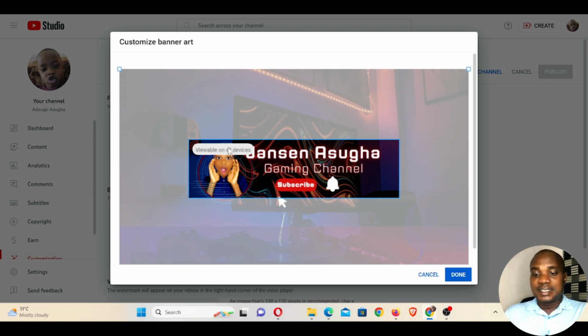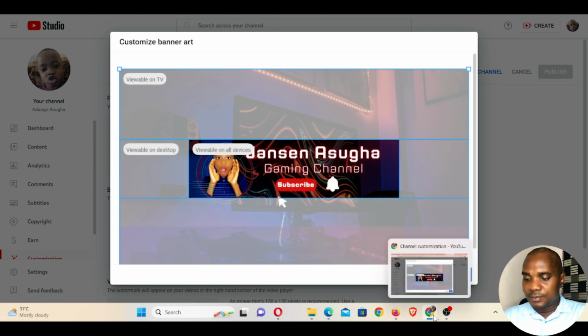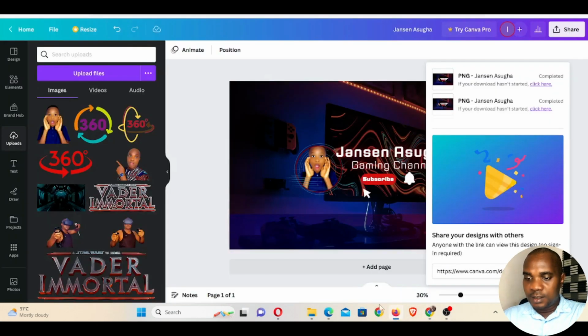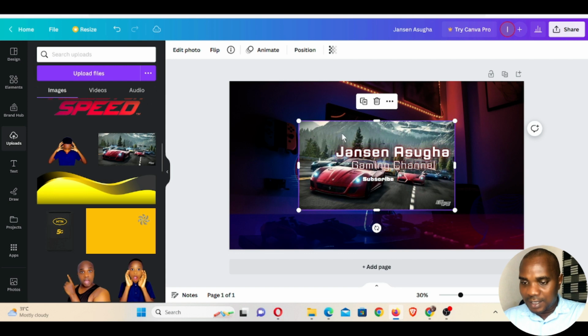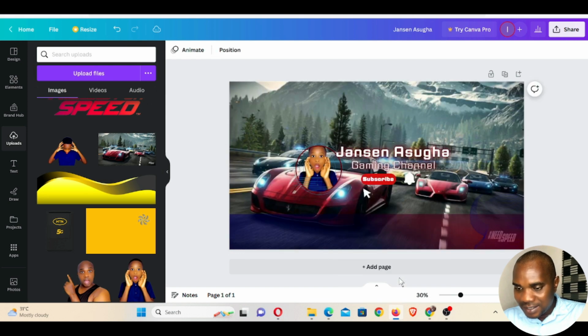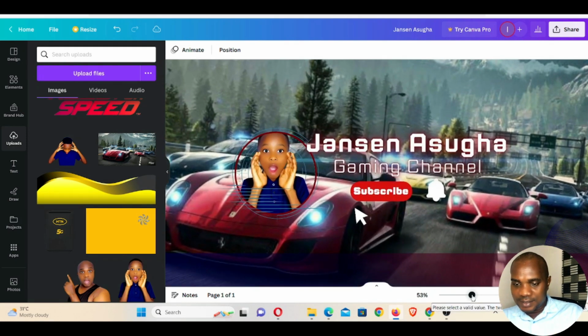So guys, this is exactly how you can create YouTube banner, and with this you can earn between $10 and $25 to $30, $35 depending on how good you are. You can also import your own background. You must not use the background in canva.com. You can decide to import your own background. I don't know if I have some background here. You can decide to import this background and right click on it and replace background. You guys can see the background is now replaced.